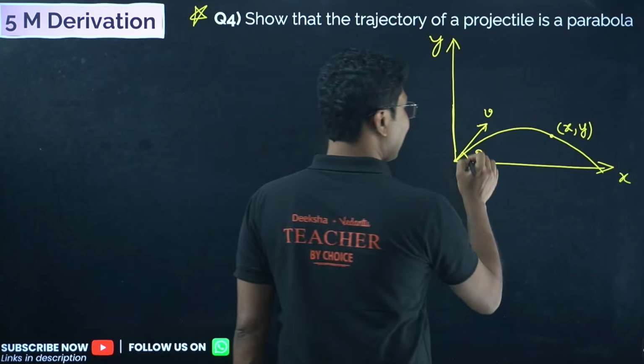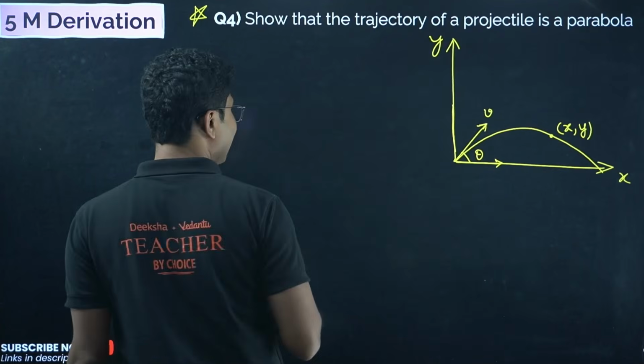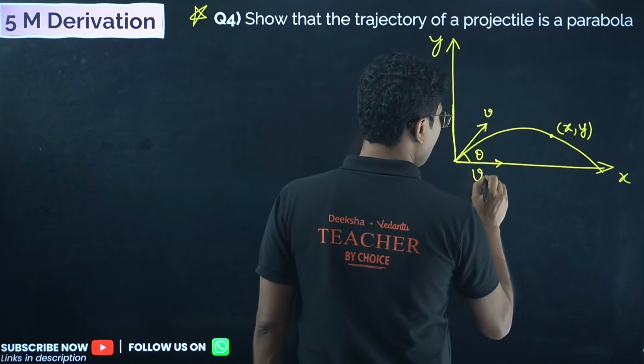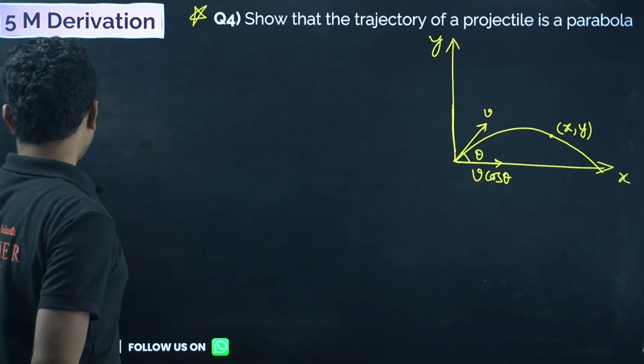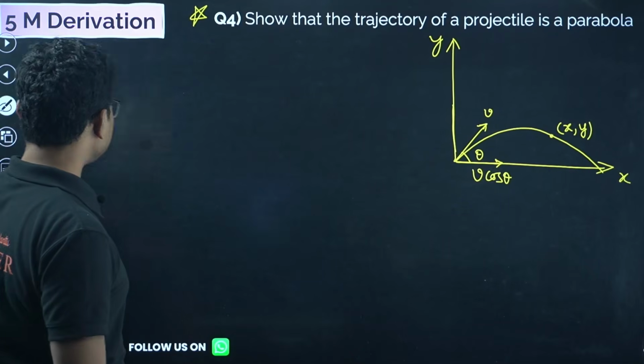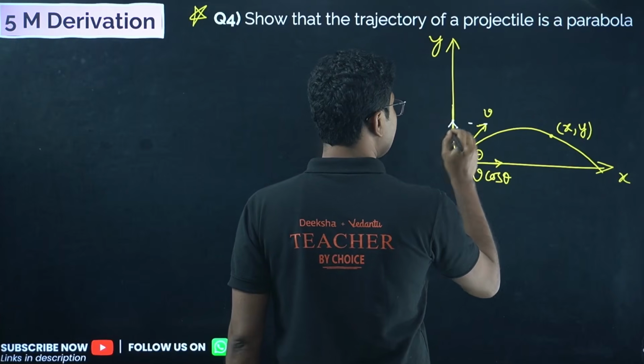Now this angle is theta. That means the x component of velocity is given by v cos theta. This is the adjacent side. For the adjacent side it becomes cos theta, and for the perpendicular it becomes sin theta.